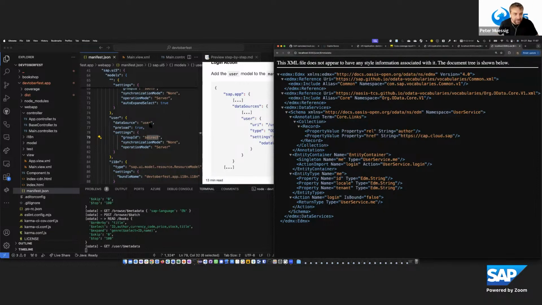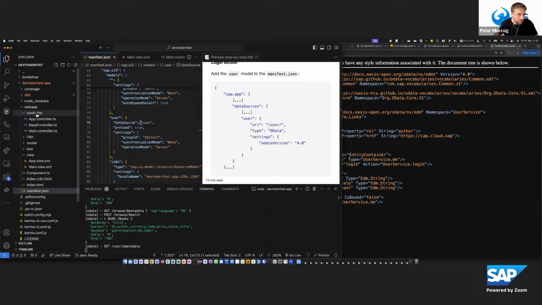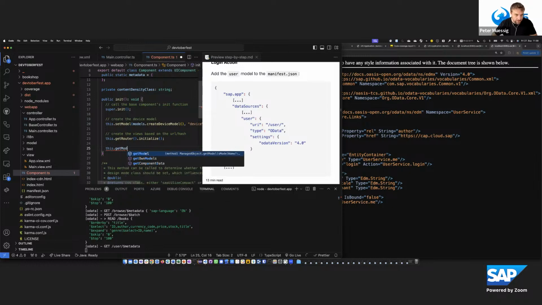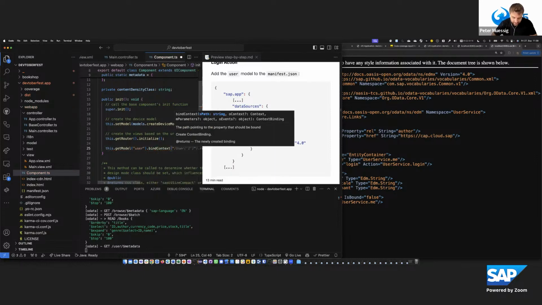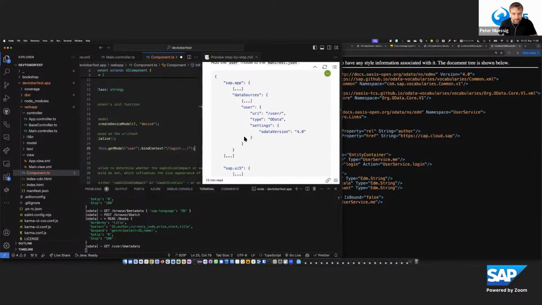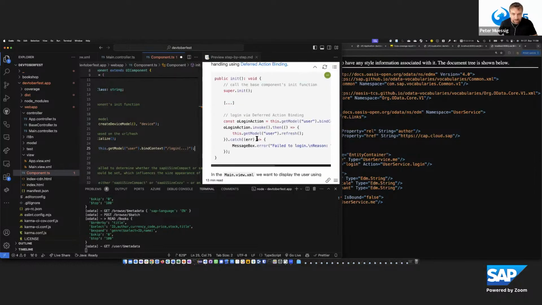So we can add in the controller code for the component, in the init call, this login functionality. And there we can say this.getModel, so we access the user model. Then we say bindContext. And here in the bindContext, I can call the login as a deferred action. And this dot in the brackets says this is a deferred action. const oLoginAction = this.getModel().bindContext("login(...)"). So I have it also implemented completely here below.